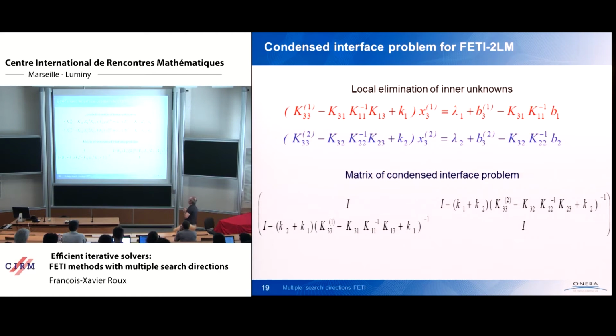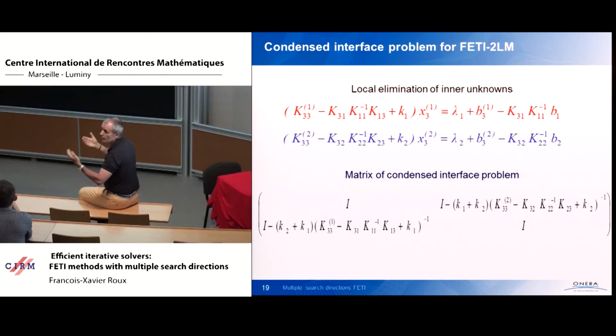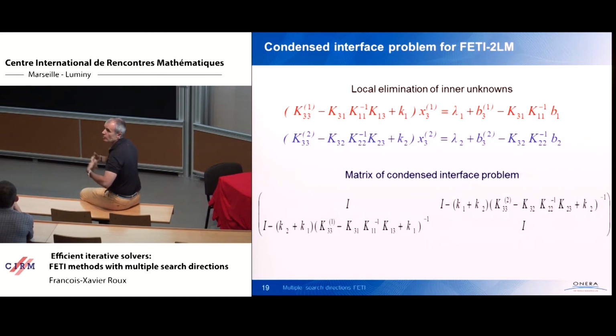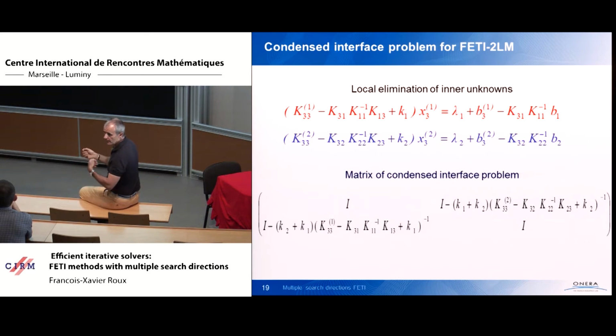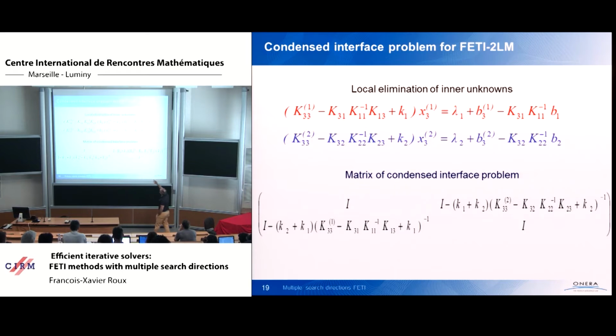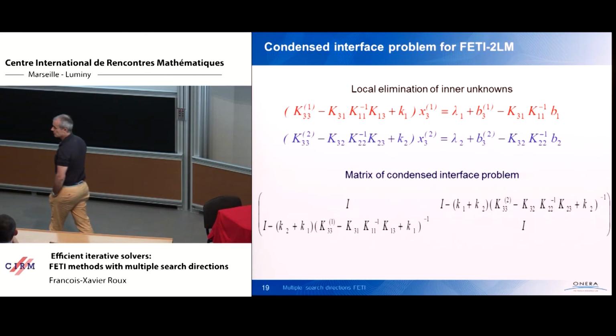So, good news, the diagonal blocks of this matrix are identity, because we have taken a homogeneous formulation of the matching conditions that are directly related to the interface unknown lambda 1 and lambda 2. And what do you have on the outer blocks? It is identity minus something that is small k of 1 plus small k of 2 plus a Schur complement of domain 2 plus k2 minus 1. It means that there are values of small k1 and small k2 for which the diagonal blocks are 0. And then it's a direct method.